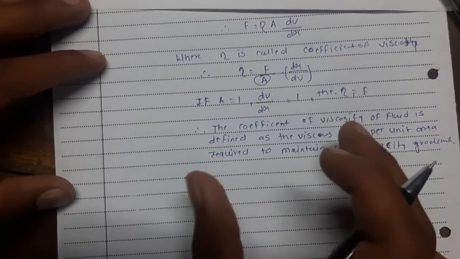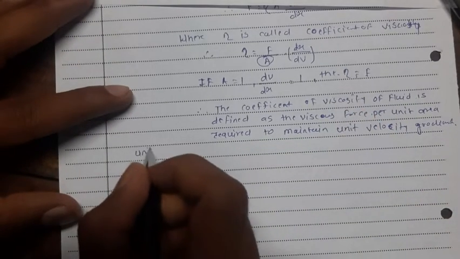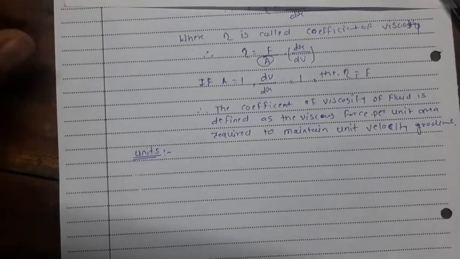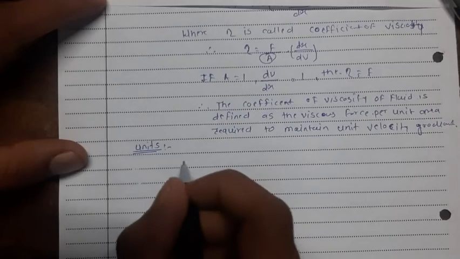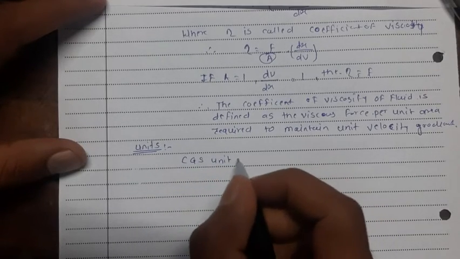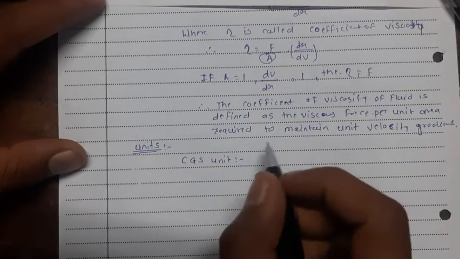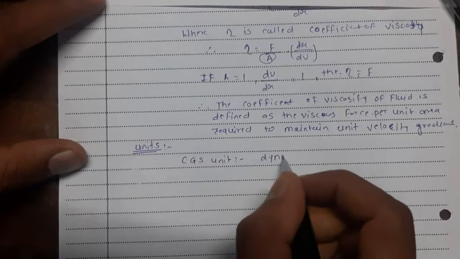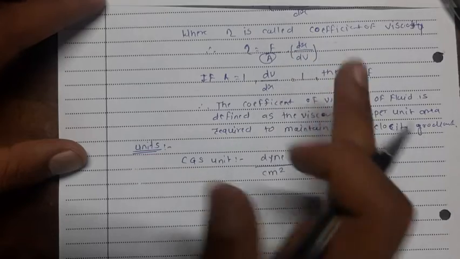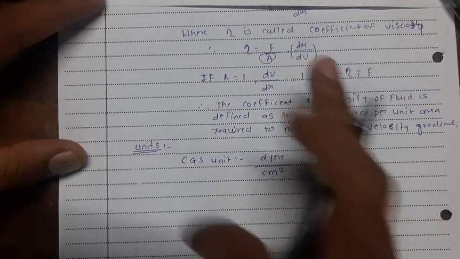Now we will try to find out the units of this one. In CGS units, force is measured in dyne, area is measured in centimeter square, distance is measured in centimeter, and velocity is measured in centimeters per second.